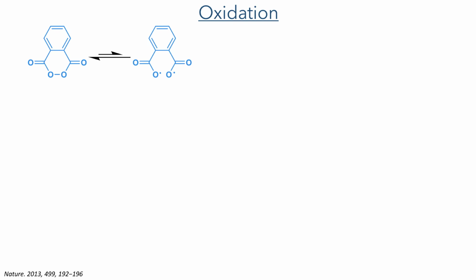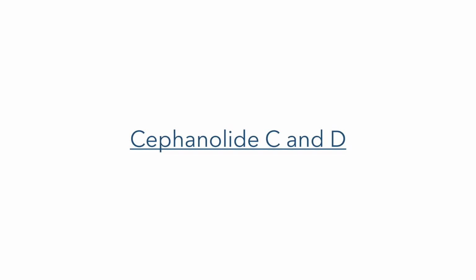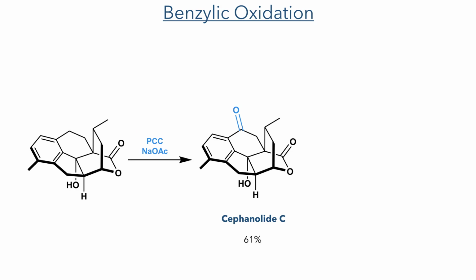In the next step, the aromatic ring was oxidized, this time using malonyl peroxide. This can form a diradical in solution and can add to the aromatic ring, which stabilizes the radical intermediate by delocalization. Abstraction of a hydrogen radical restores aromaticity in the ring, and the malonyl ester is easily hydrolyzed to produce the alcohol in a 74% yield and complete the synthesis of cephanolide B. To form cephanolide C and D, they again reused an earlier intermediate.